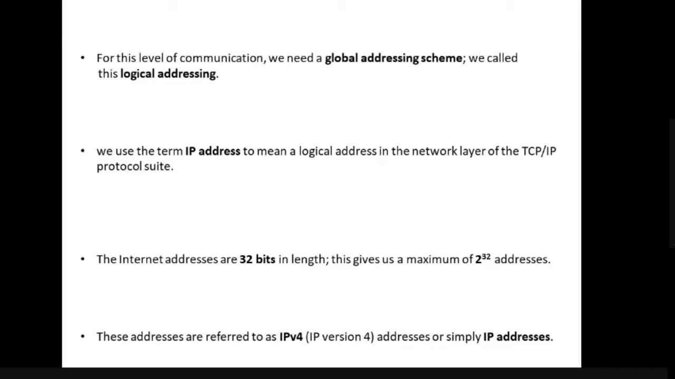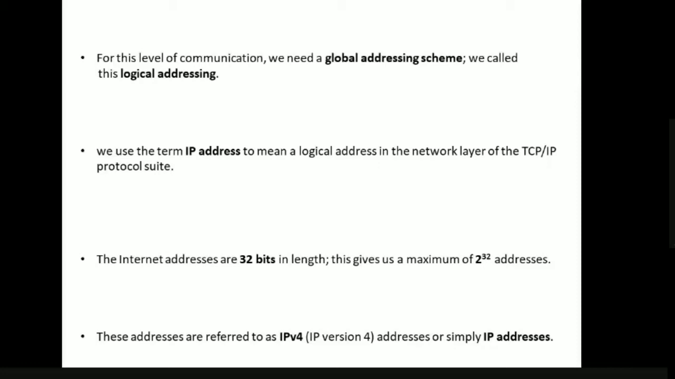A logical address is also called an IP address. In our TCP/IP protocol suite, we call this logical address an IP address. You can call it either a logical address or an IP address, but it is most commonly called an IP address. Our IP address is 32 bits in length. If it is 32 bits long, how many addresses can we have? 2 power 32 addresses. Do you remember?